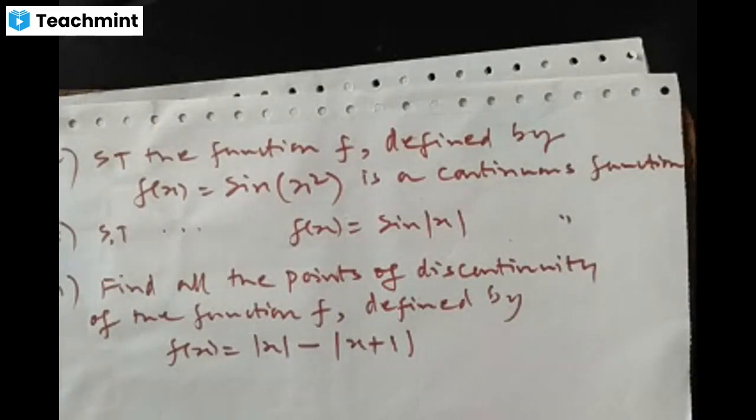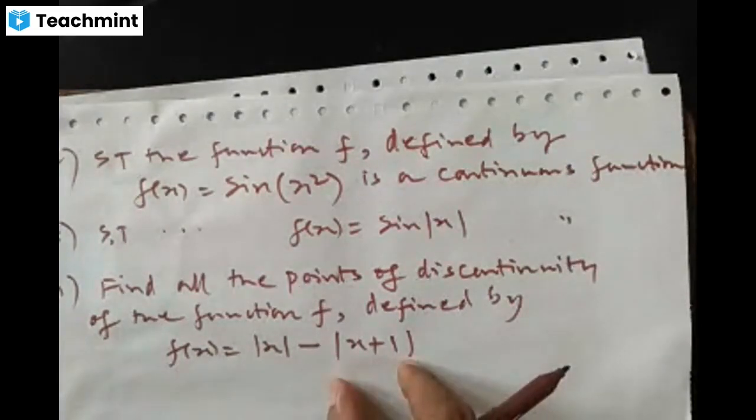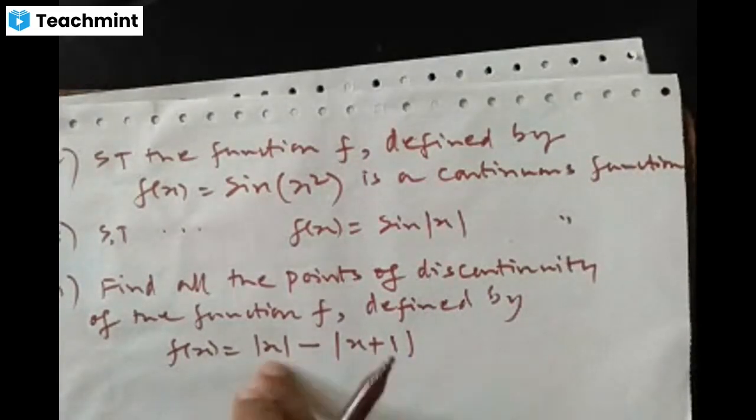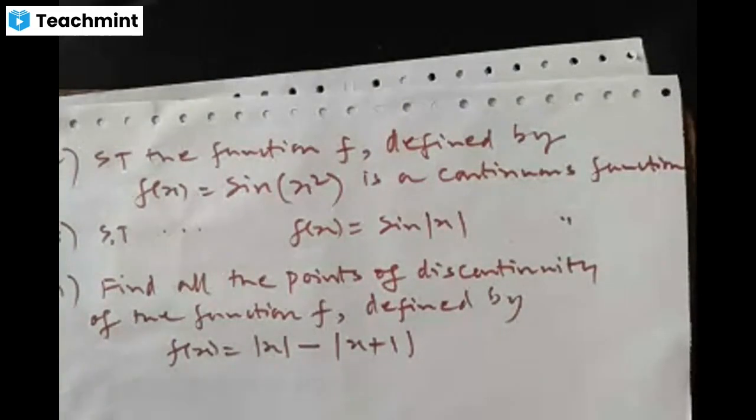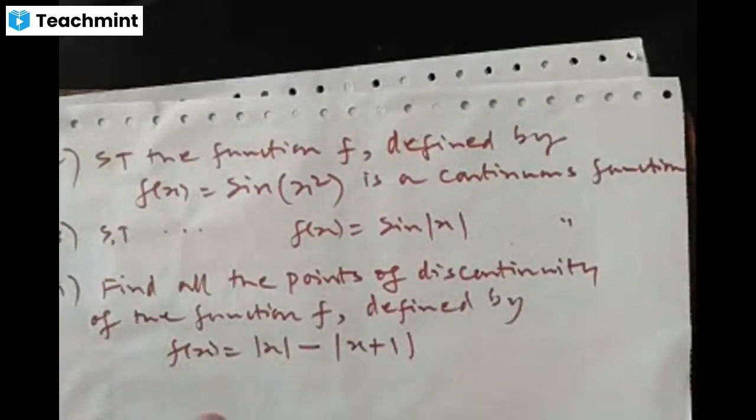In theorem number 1, we have learned that the difference of two continuous functions is again a continuous function. Since mod x is a continuous function, modulus of x plus 1 is also a continuous function. The difference of two continuous functions is again a continuous function. So the answer is there is no point of discontinuity.